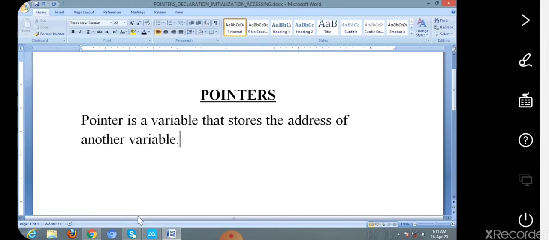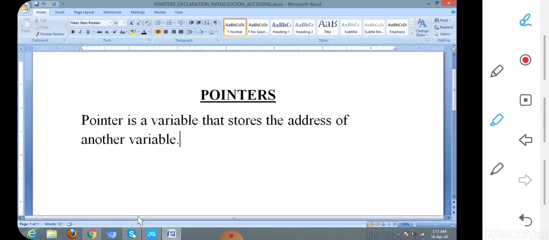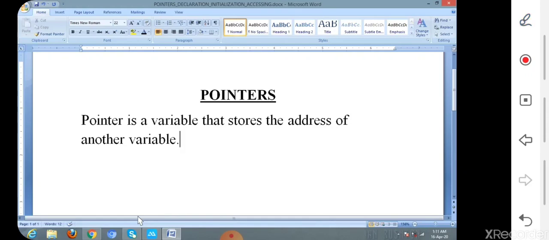That means a pointer is also a variable which stores the address of another variable.